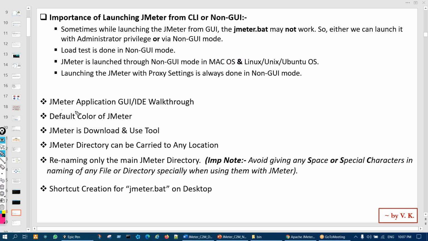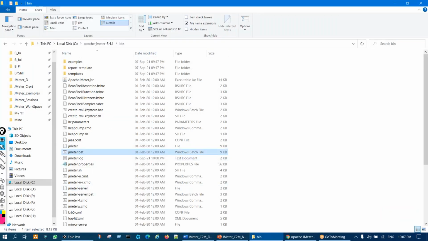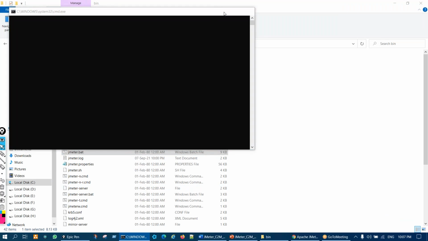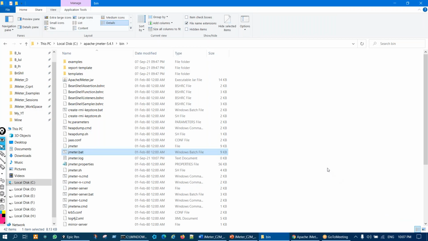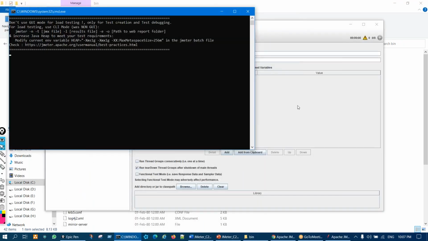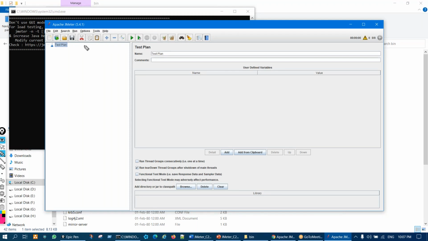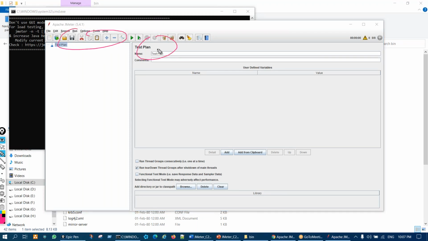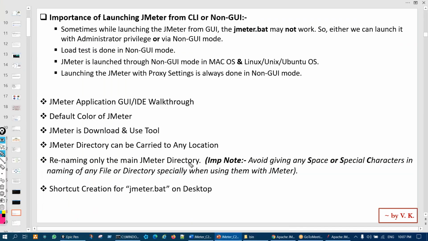Then we had the application walkthrough of JMeter, right? How it was looking. It looks very simple initially. Later on, when we start using it, we'll see other uses as well. Okay, let it launch. Yeah, so this is how it looks, very simple. Whatever other tabs are there, as we use them, I'll explain those, right? Then the default color will be dark or black. You can change it to any other color.